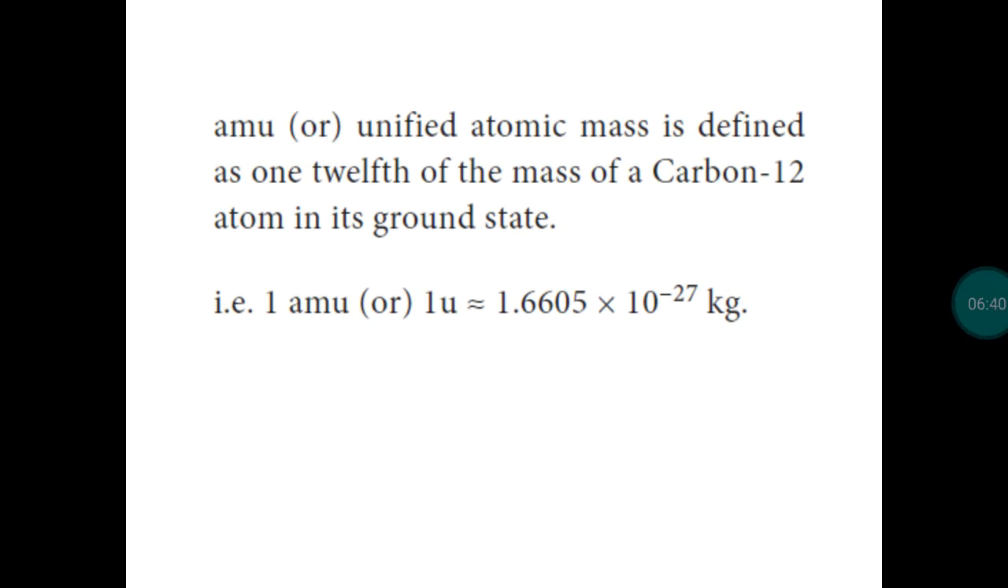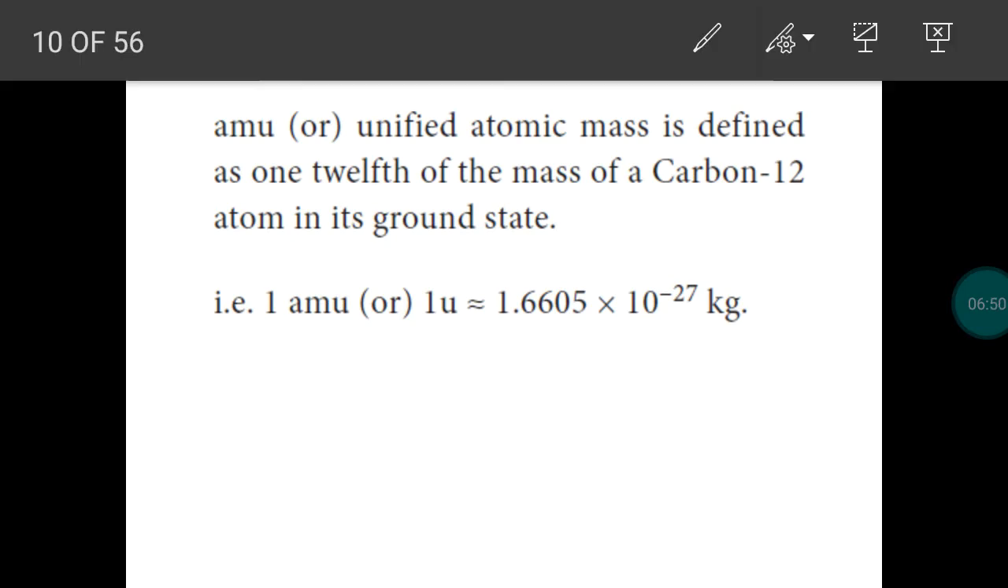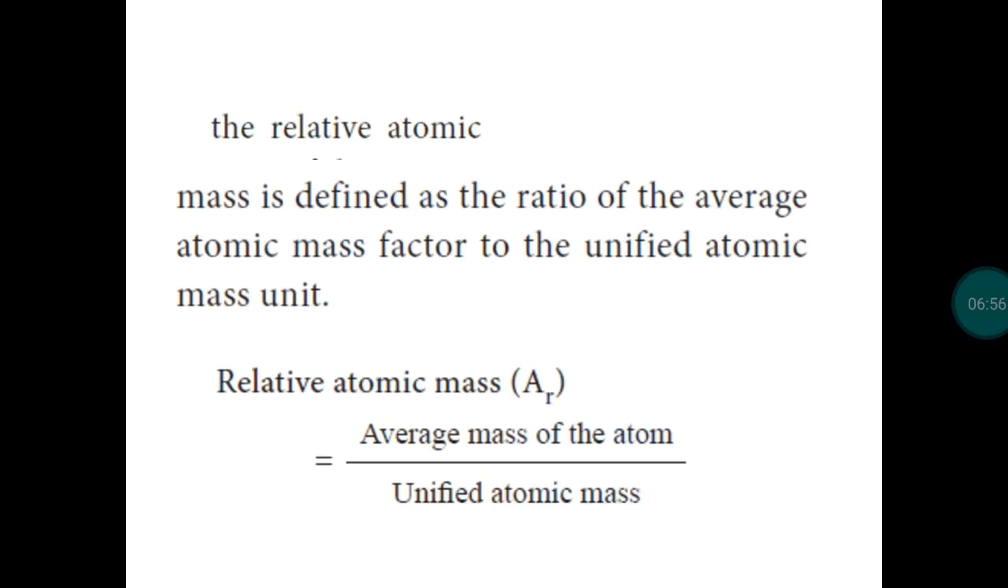So 1/12 of the mass of a carbon-12 isotope in its ground state is called a unified atomic mass. Its value is approximately 1.6605 × 10^-27 kilogram. Then what is the definition of relative atomic mass?